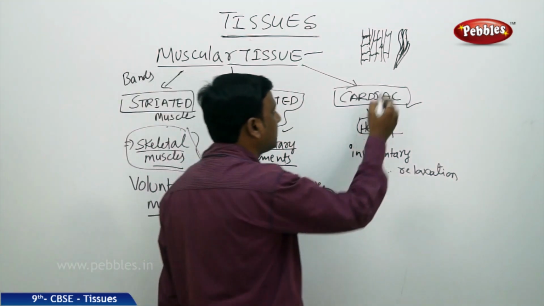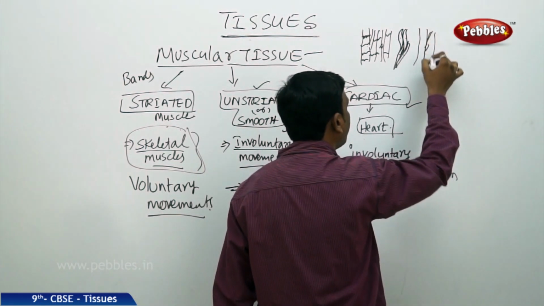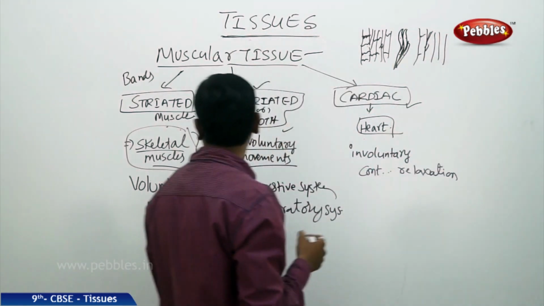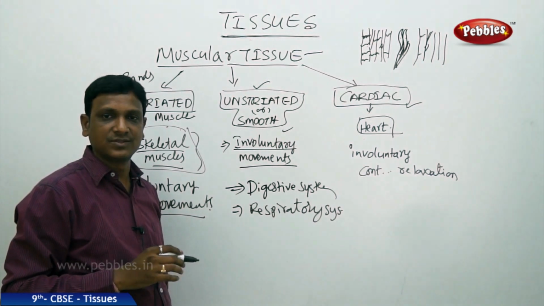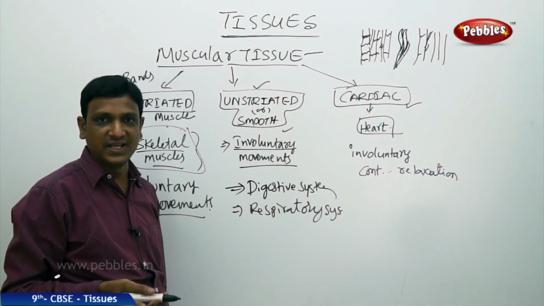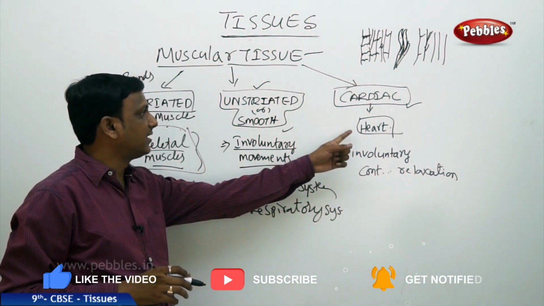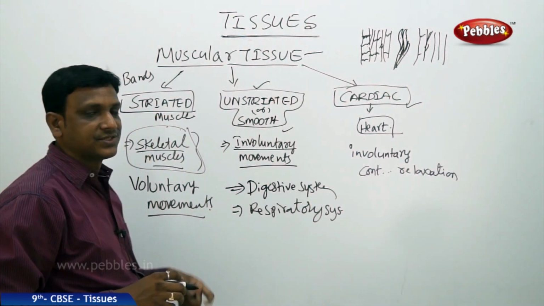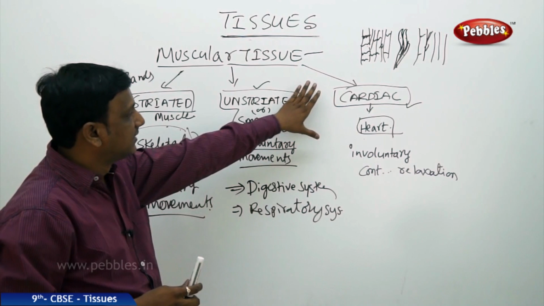If you see the heart, the cardiac muscle looks like striated muscle. So it has the appearance of striated muscle. It has striations, but in functioning it is similar to smooth muscle. So the functioning of cardiac muscle is similar to smooth muscle, and the structure of cardiac muscle is similar to striated muscle. That is the reason why we separated it as cardiac muscle.